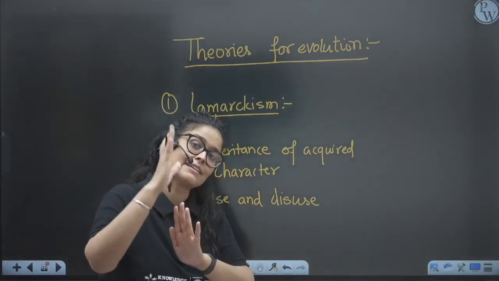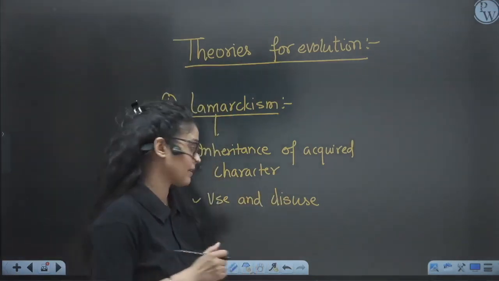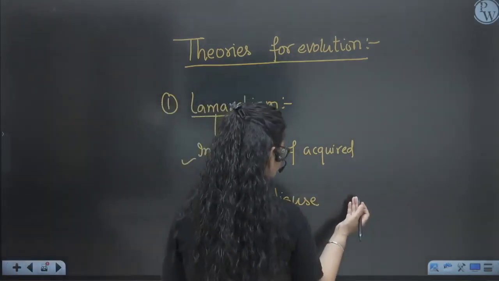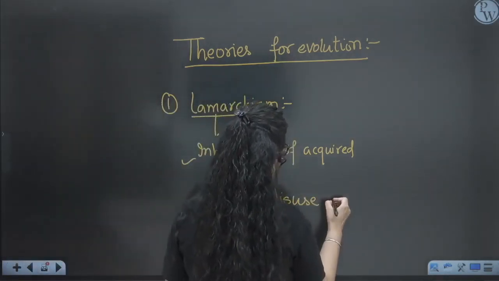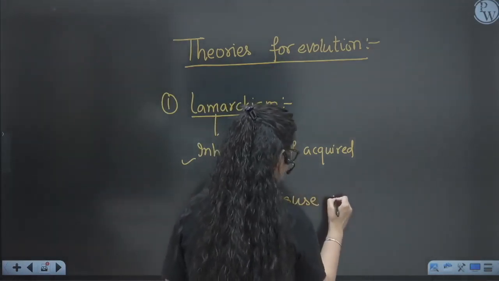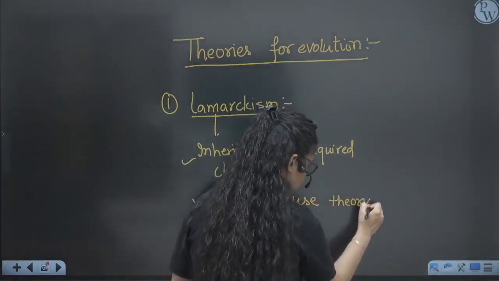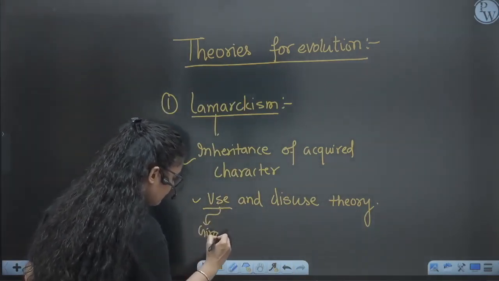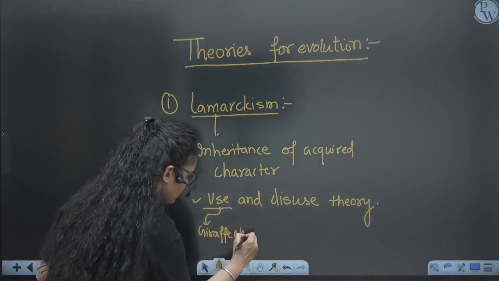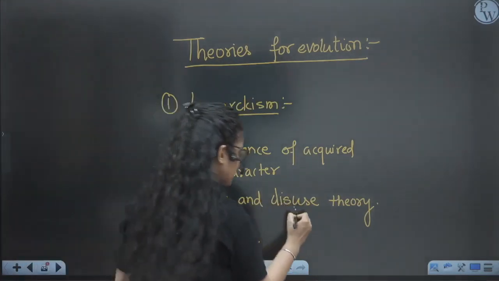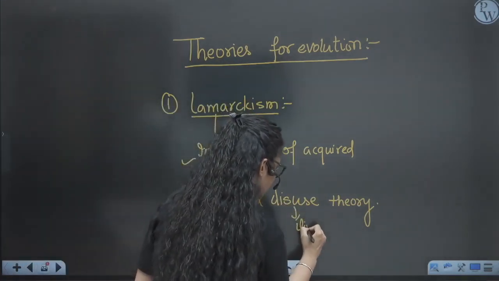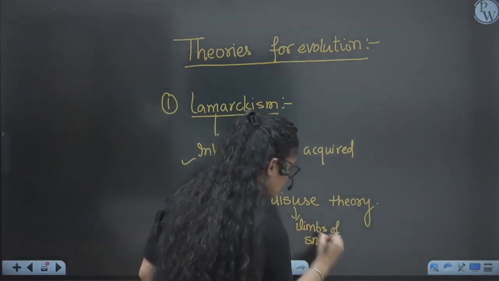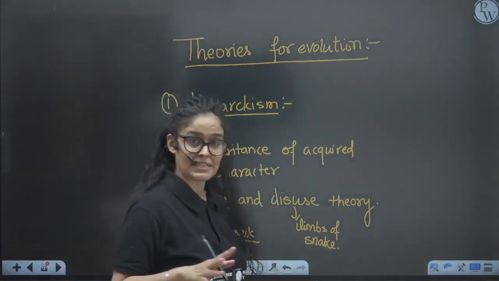So they started stretching their neck and legs a lot, and their neck and legs became strengthened and long, right? So if they use an organ a lot, it becomes long and strong. And if they don't use it, disuse, it will just disappear. Use and disuse theory. The giraffe neck is the best example, and for disuse, the limbs of snakes. Earlier snakes used to have limbs, but they stopped using them. So what happened? They disappeared, right?